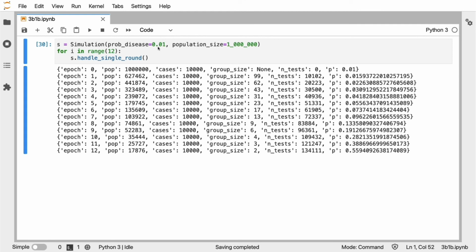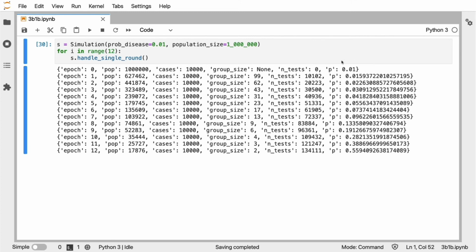The simulation that I'm currently running has the probability of a disease of 1% and an initial population size of 1 million people. In round 0, nothing's happened yet. We can argue that there should be about 10,000 cases in this population size. We've not done any tests yet. We've not determined a group size for this round yet, but we do have this estimated probability.